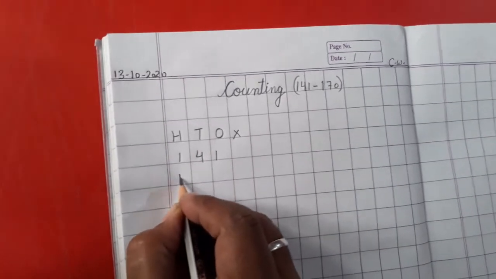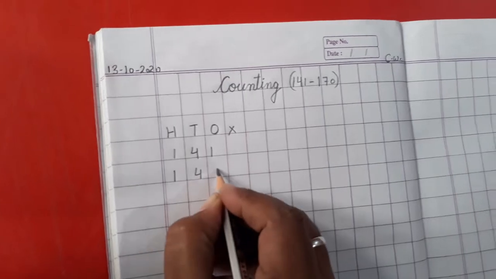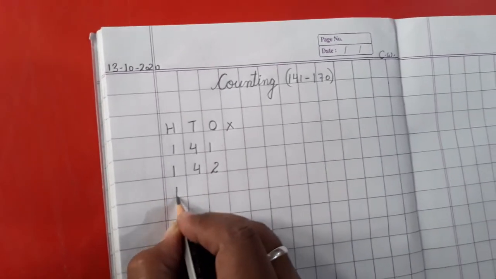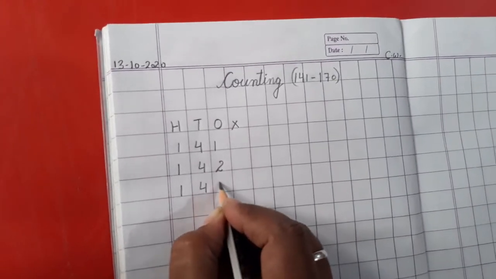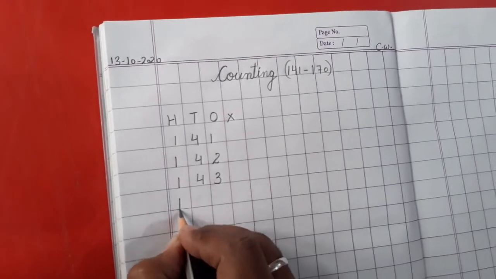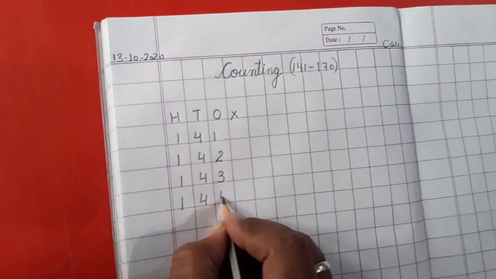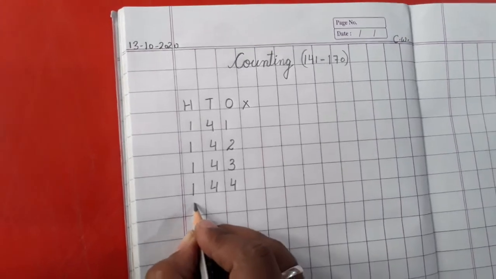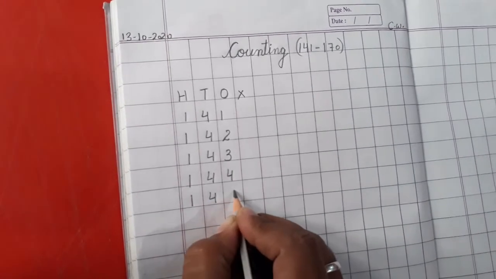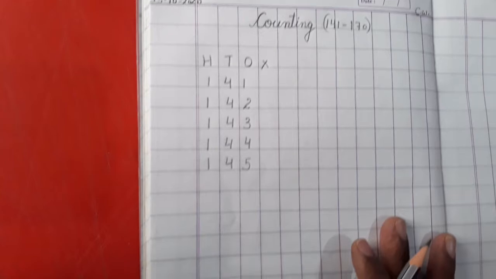141, 142, 143, 144. Next is 145. Understood?